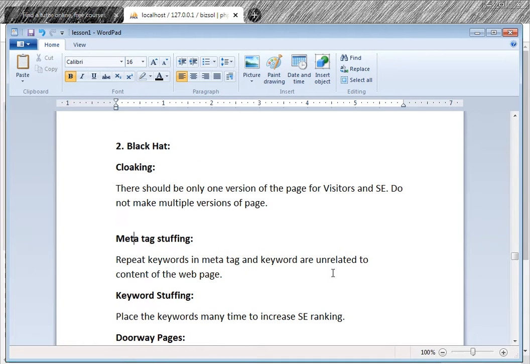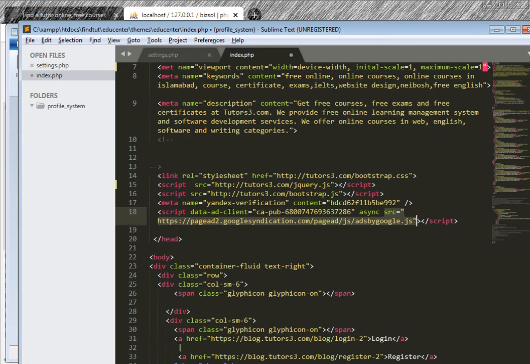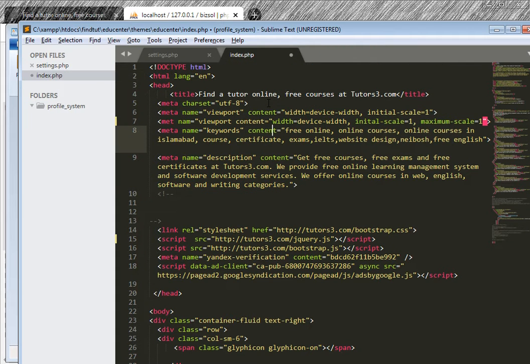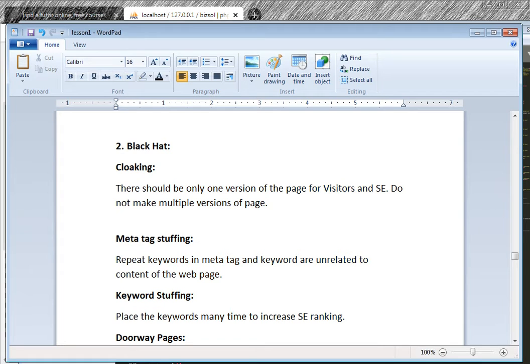Then meta tag stuffing. This means repeating keywords in the meta tag and using keywords unrelated to the content. So in the meta tag, if I do keywords free online, again I use free online, again I use courses free online. So this is not allowed. It should be according to your description and content. This is keyword stuffing, meta tag stuffing.